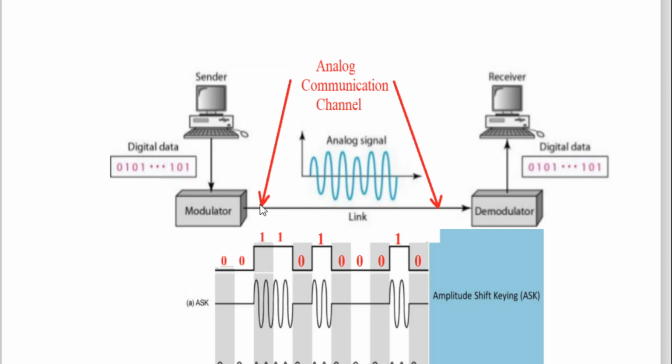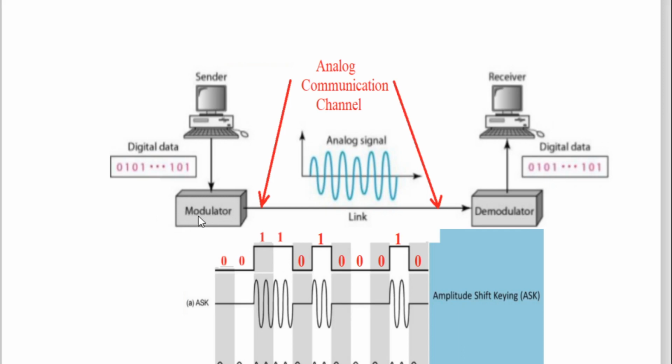Modulator is doing the modulation, and this modulator requires two signals. One is the information signal and another is the carrier signal. And in all shift keys, remember, our carrier signal is sine wave only.